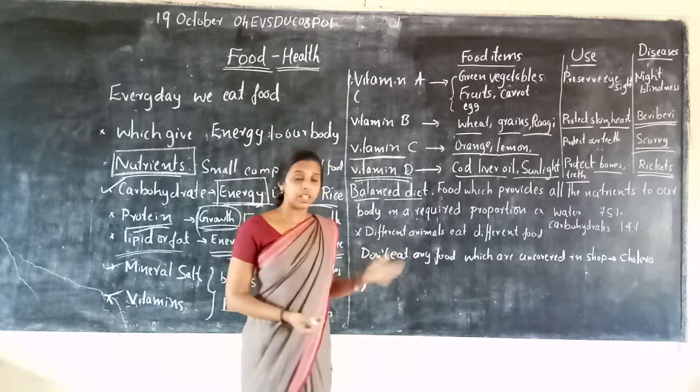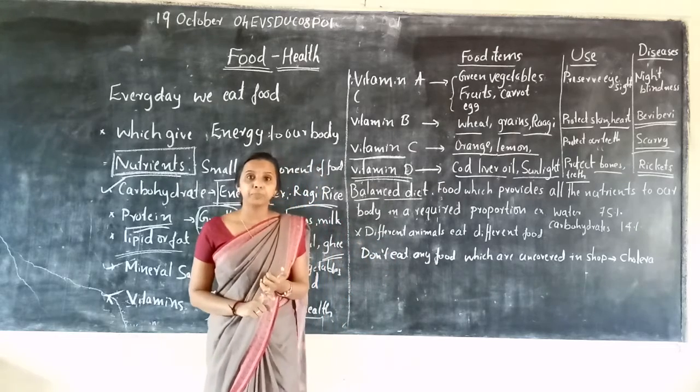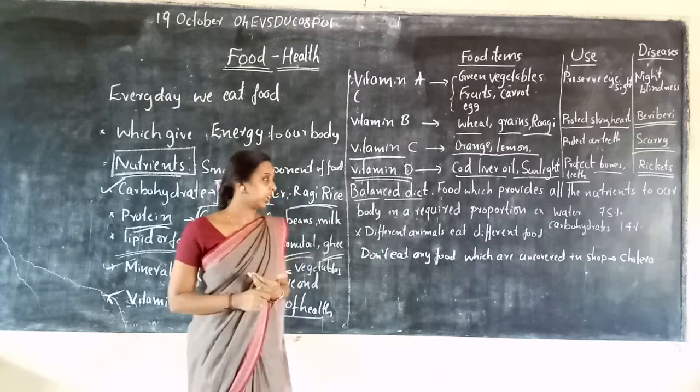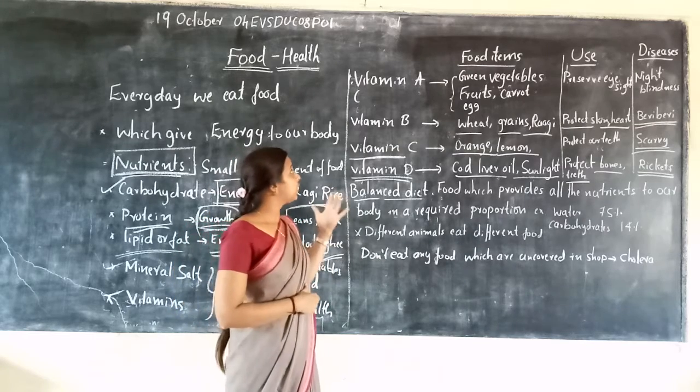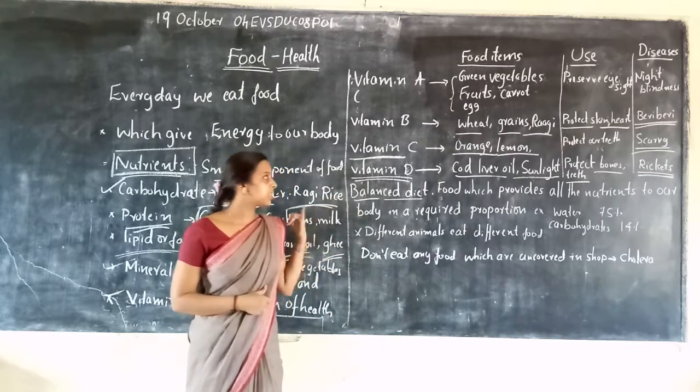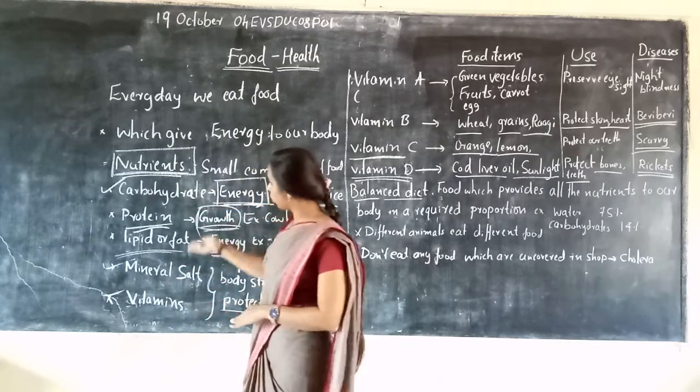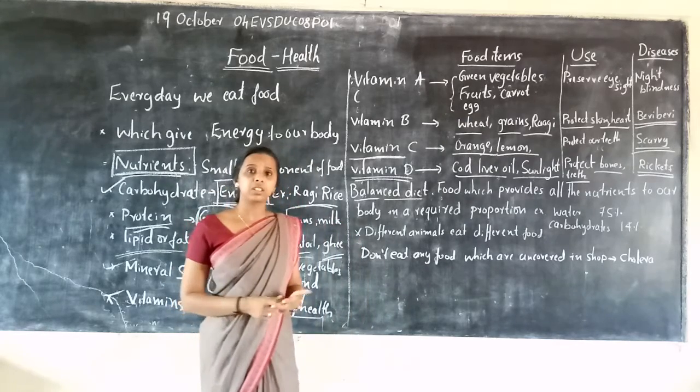So vitamin D is a very important nutrient in our body. So these are four types of vitamins: vitamin A, vitamin B, vitamin C and vitamin D. These are nutrients. So how do we eat?